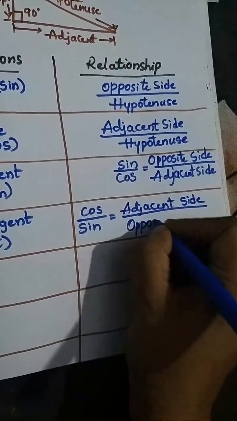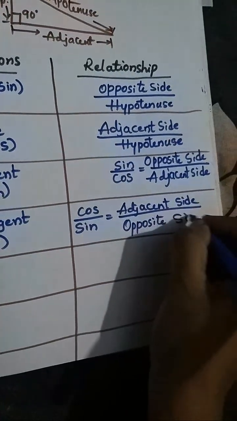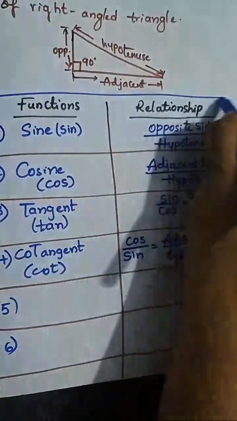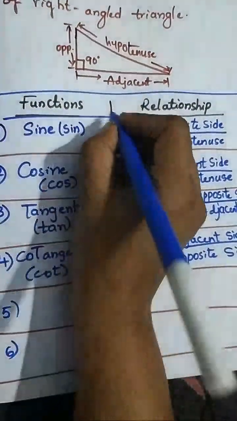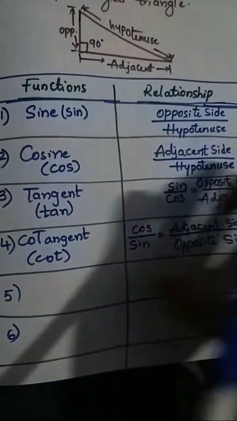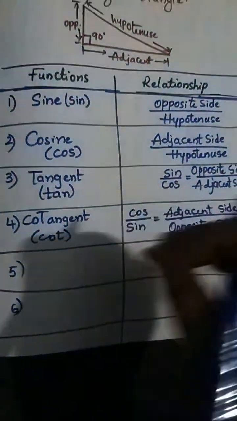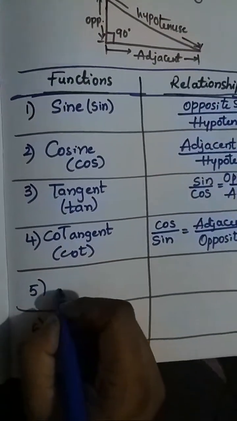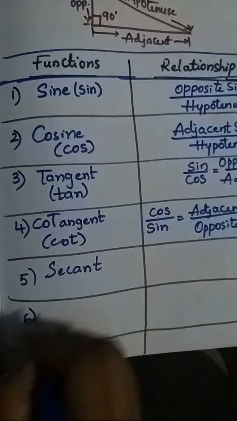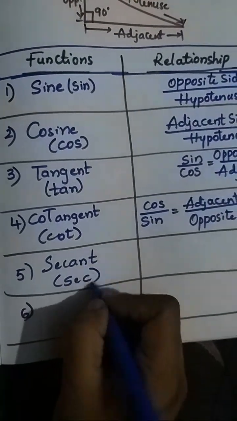Make sure that we remember this trigonometric relationship table for doing problems. Without remembering this table, we can't do any problem easily. Next, after cotangent we have the secant function, which we call sec.